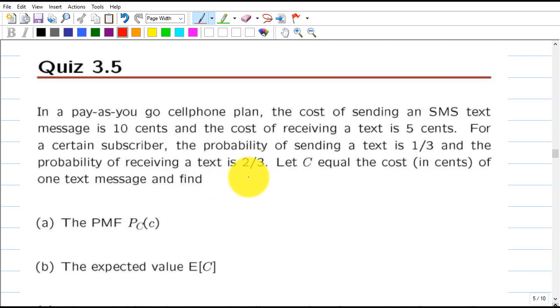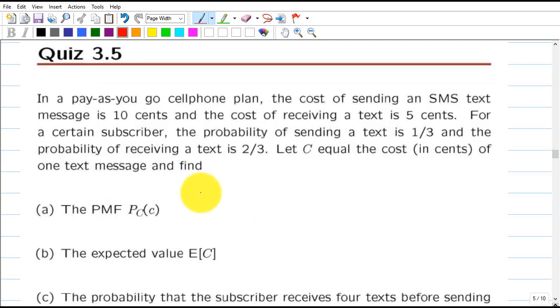Let C equal the cost in cents of the text message and find. This is very simple: we have a cell phone company charging 10 cents for sending a text and 5 cents for receiving a text.